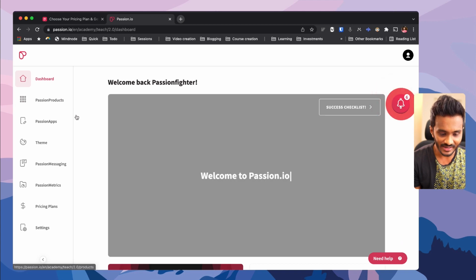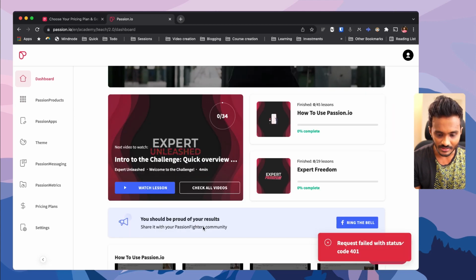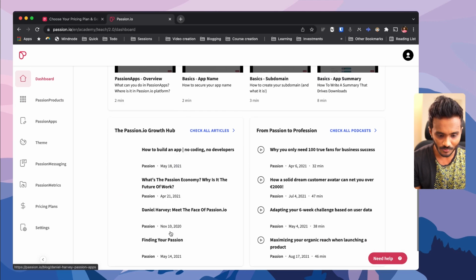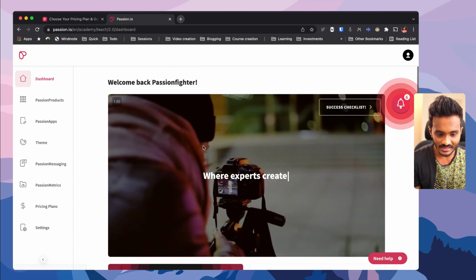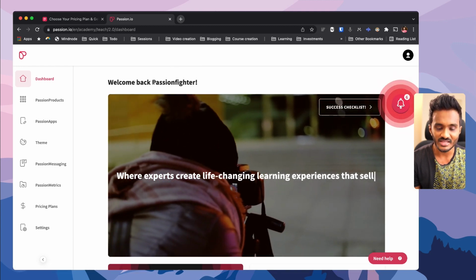And here you have the dashboard. There will be some training tutorials regarding the platform, their growth hub, articles, and they call the community members Passion Fighters.